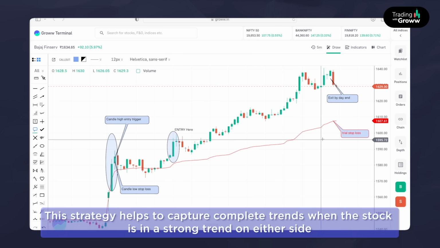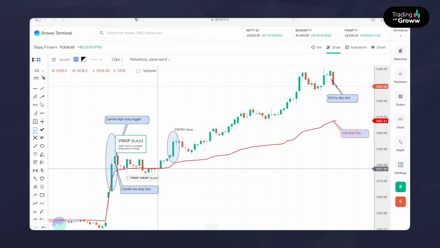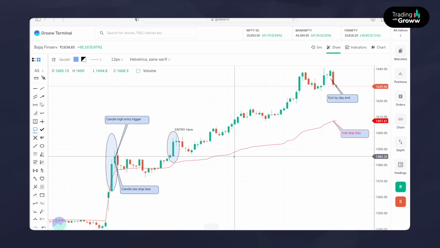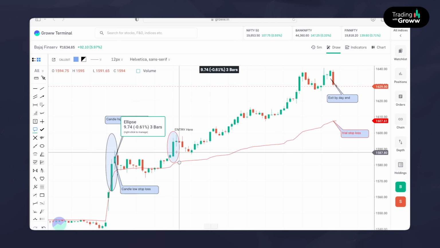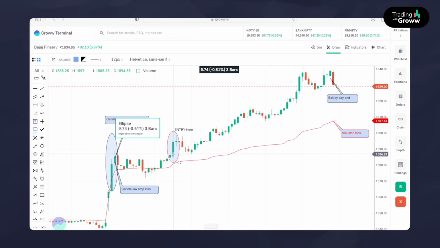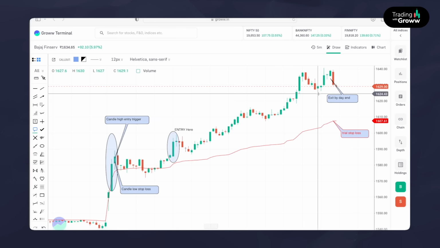So using this strategy, whenever the market trends big time, as you could see clearly on Friday, Bajaj Finance trended big time. By using this strategy, we entered long here. We did not enter in the morning itself. We waited for the right opportunity. We entered here and we were able to ride the complete trend and made very good profits.